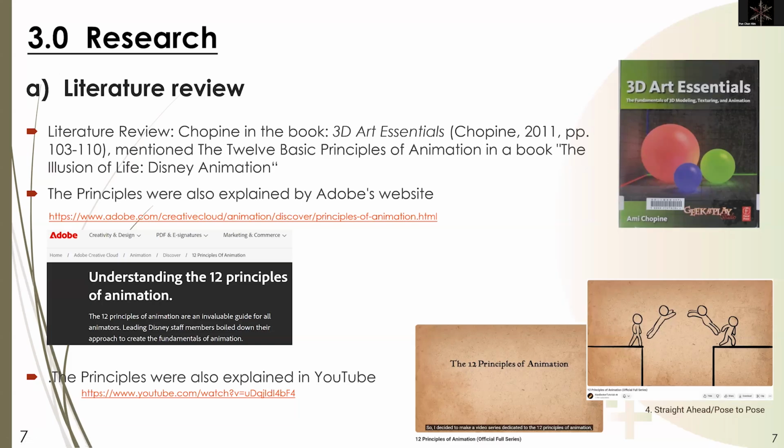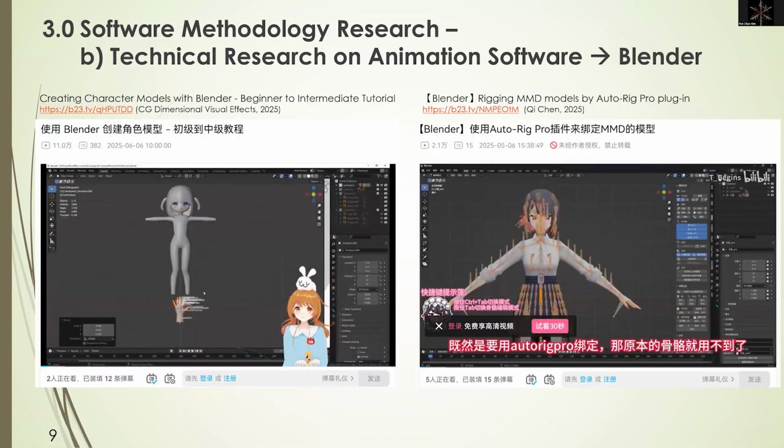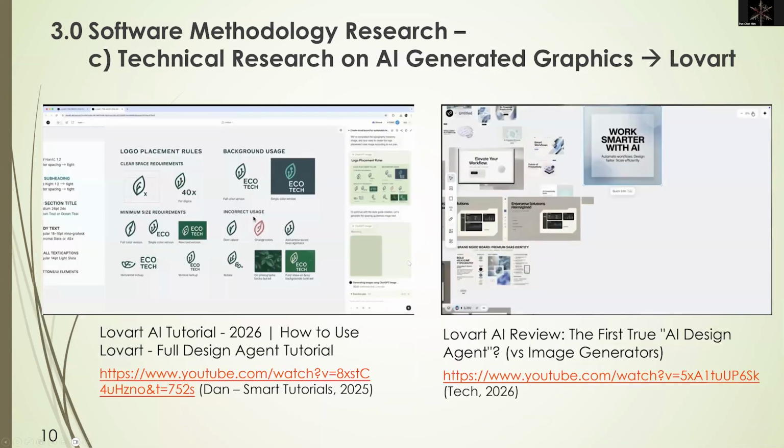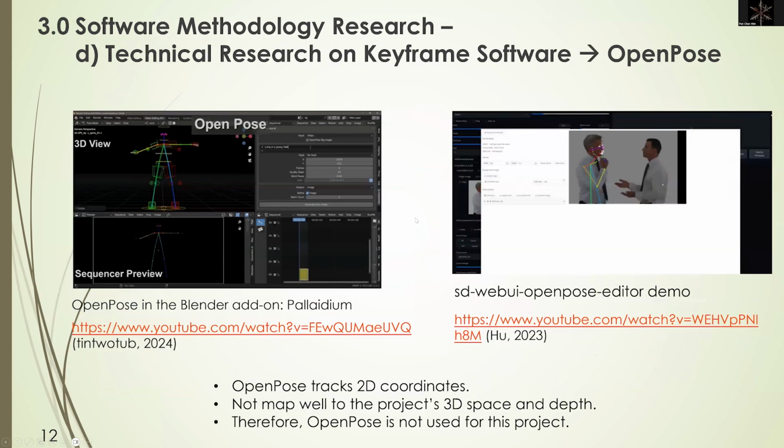In the research, I've done research on the 12 principles of animation, and I have done research on how to use Blender. I watched videos on how to build the character and rigging. In this project, I've also tried to introduce AI in my workflow. In the keyframe process of animation, I've tried to find some method to simplify it, as it's very time consuming. OpenPose is the method I've discovered for this.